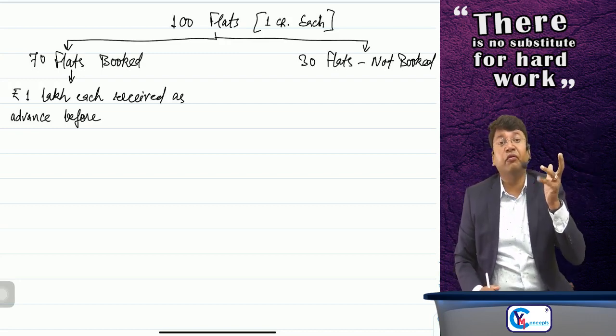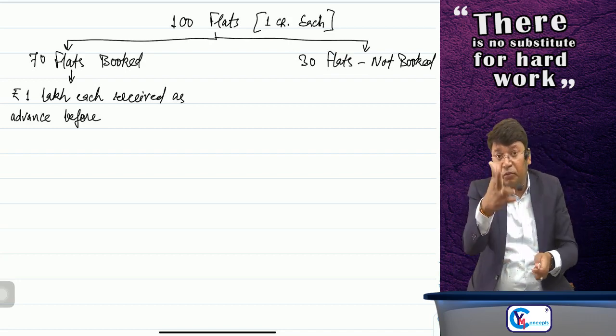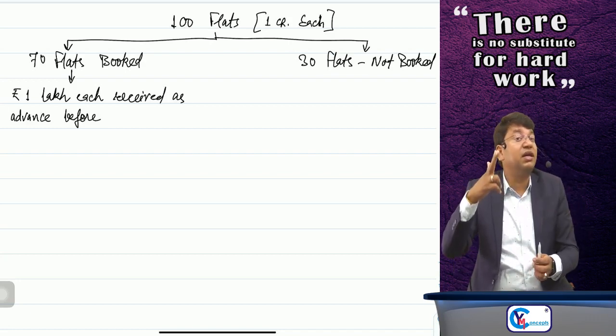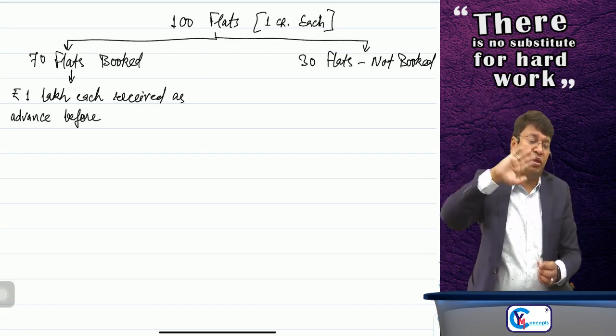But for GST purposes, the trigger point when it will be considered that the building is completed is the issue of completion certificate by the competent authority.